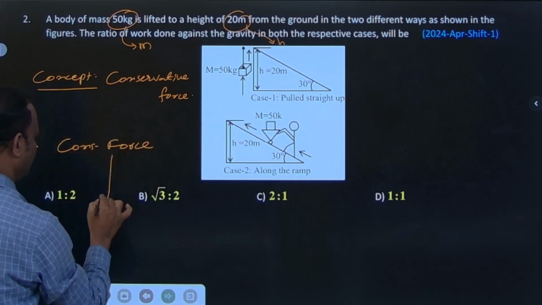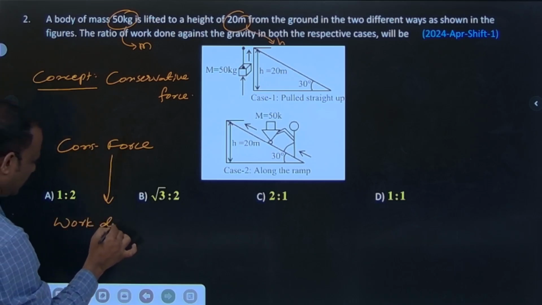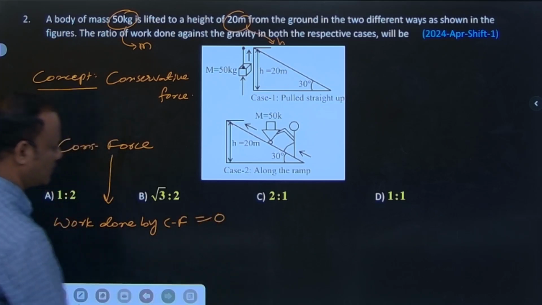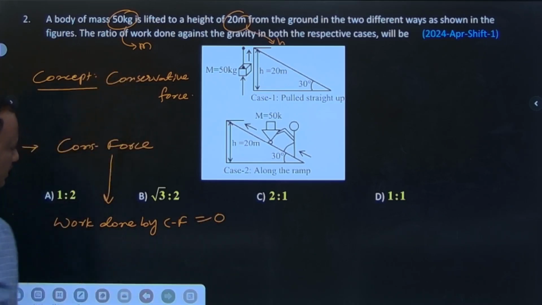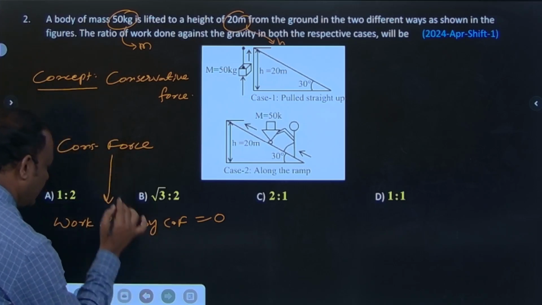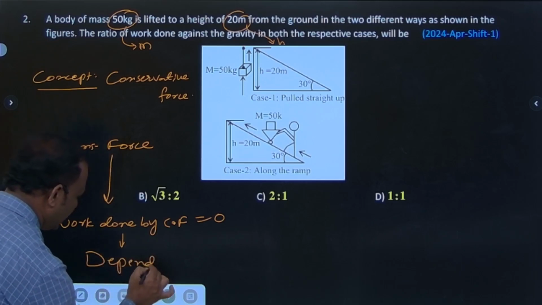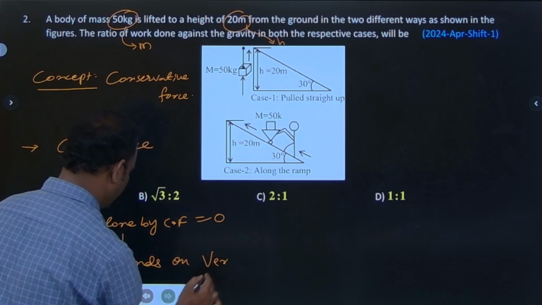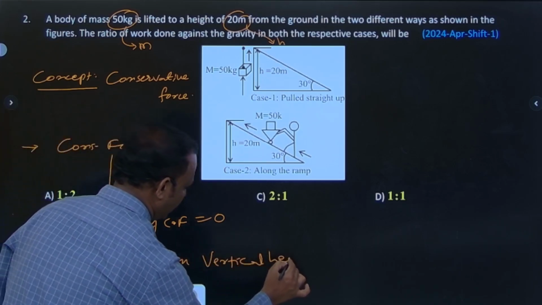Conservative force means what? Work done by conservative force is equal to 0 in any closed path, right? Work done by conservative force is equal to 0. It depends on vertical height.